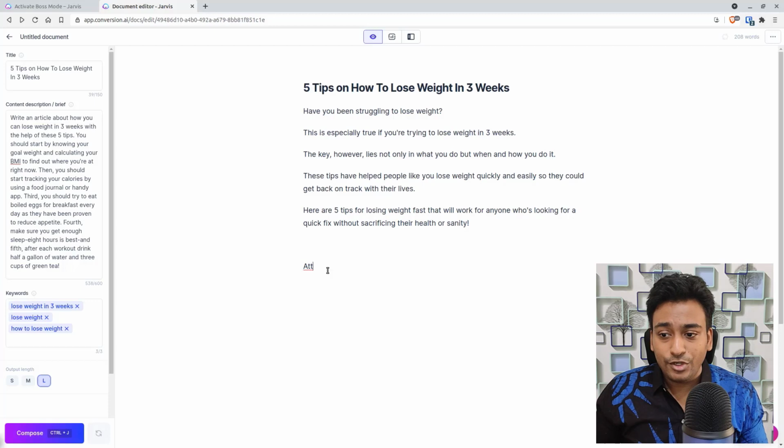Now we have used PASS and AIDA to create a solid introduction for the article we are going to write. For example, now if we read: have you been struggling to lose weight? This is especially true if you are trying to lose weight in 3 weeks. The key, however, lies not only in what you do, but when and how you do it. These tips have helped people like you to lose weight quickly and easily so they could get back on track with their lives.